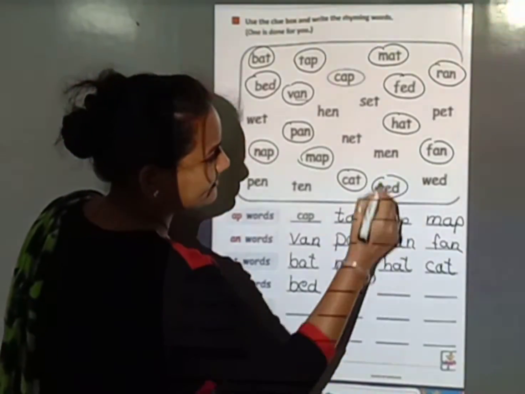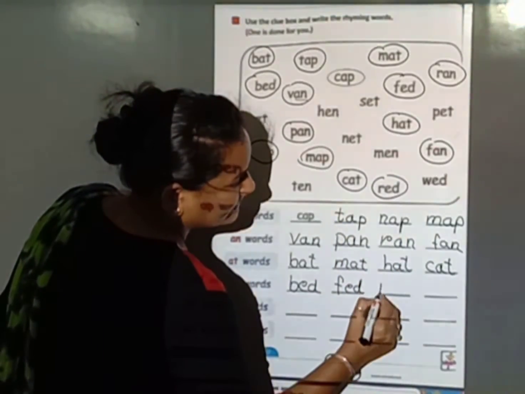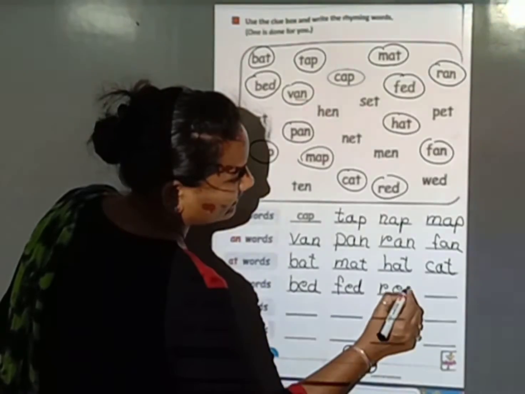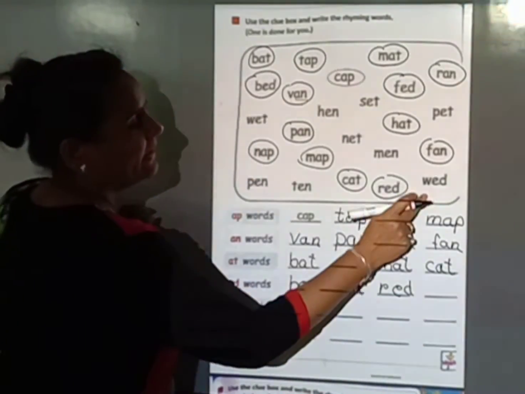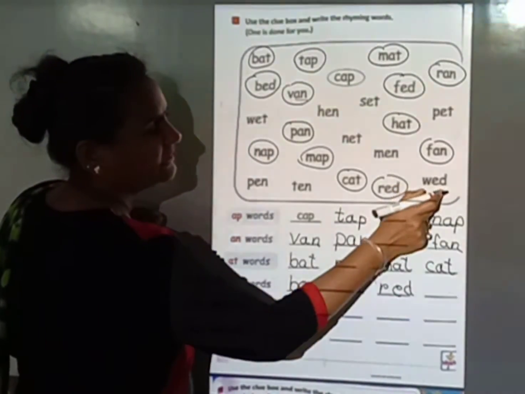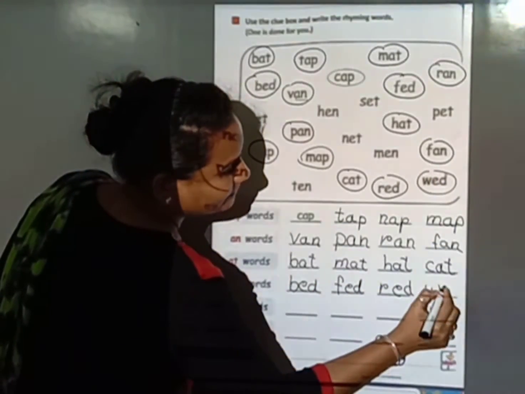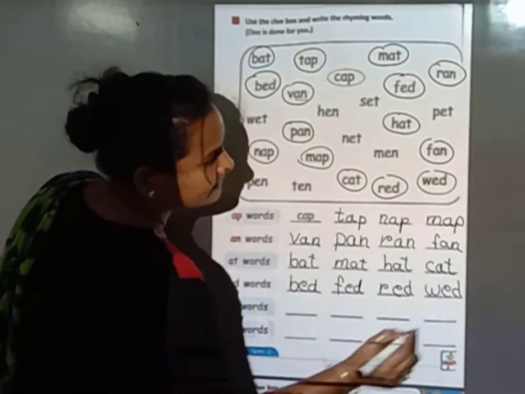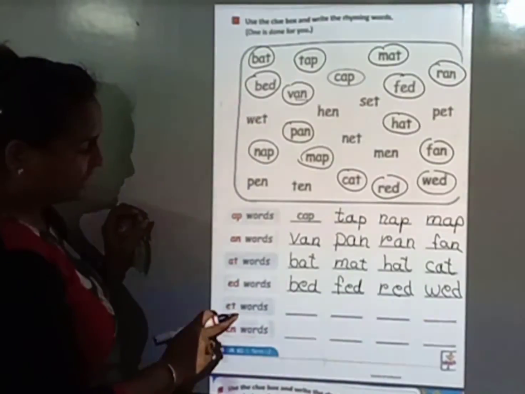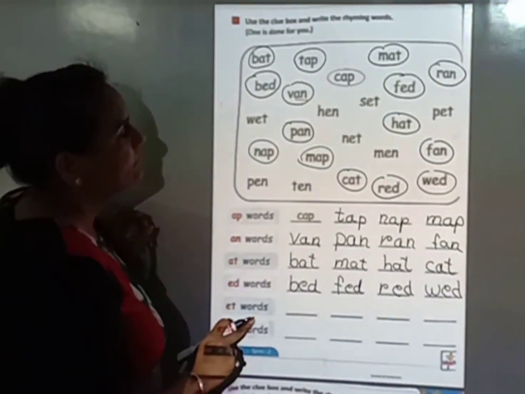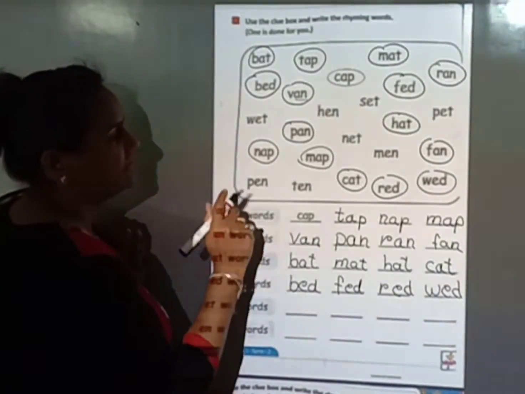RED, red. So circle it and write. RED, red. And this is also an ED word. WED. WED. Now ET words. So we find E and T letters.